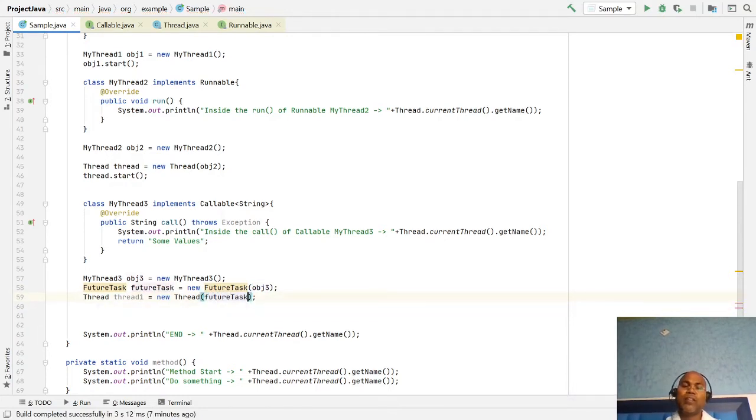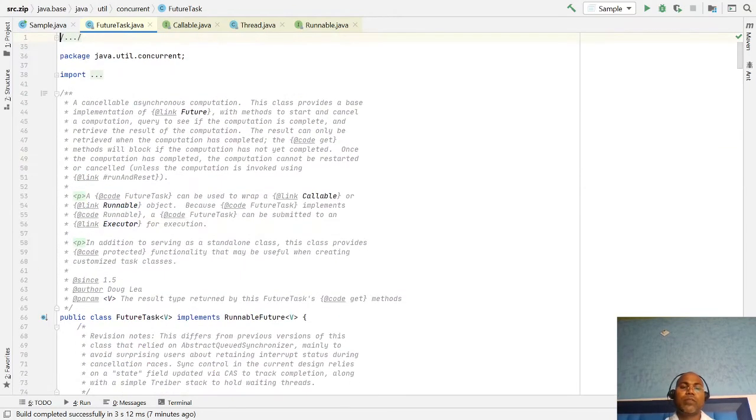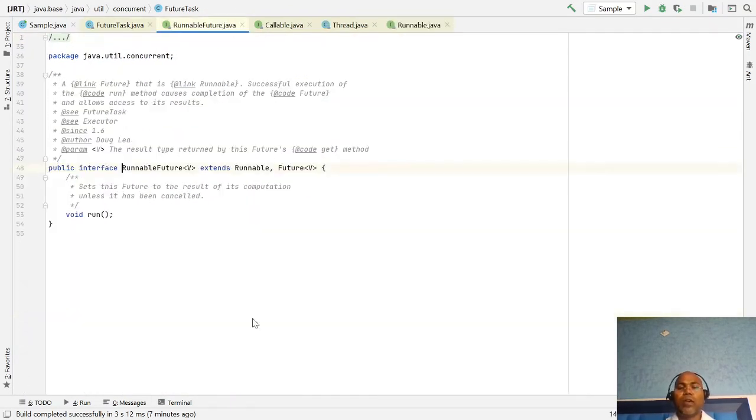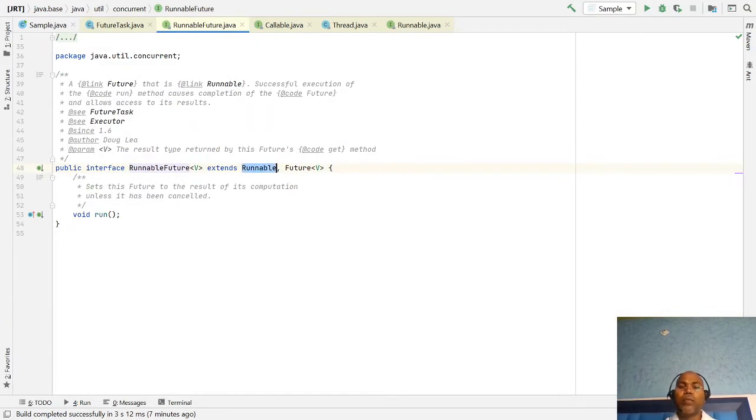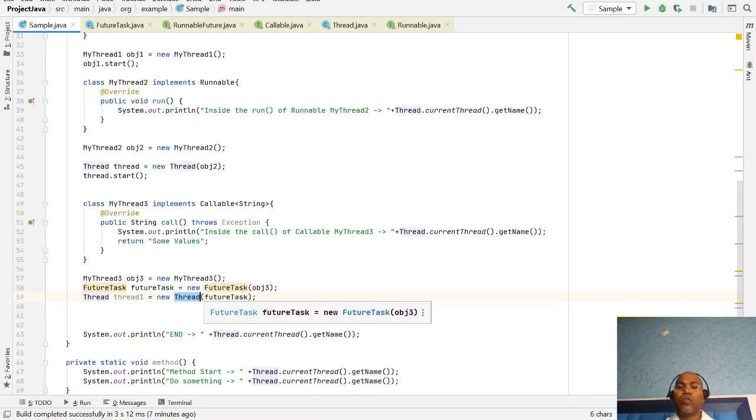How? Because this FutureTask class implements two interfaces. FutureTask implements RunnableFuture, and RunnableFuture implements Runnable as well as Future. So in short, the Thread class has a constructor of Runnable, and FutureTask is a kind of Runnable.